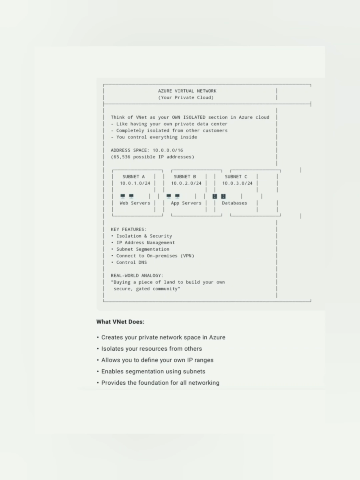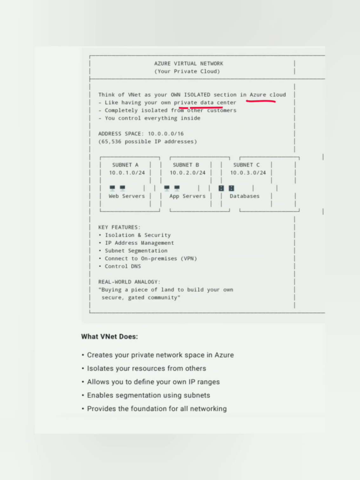So basically, the VNet is your isolated section in your Azure cloud. It is like having your own private data center, completely isolated from other customers. You control everything inside. Consider you are acting as a service provider, and you know how a service provider works.